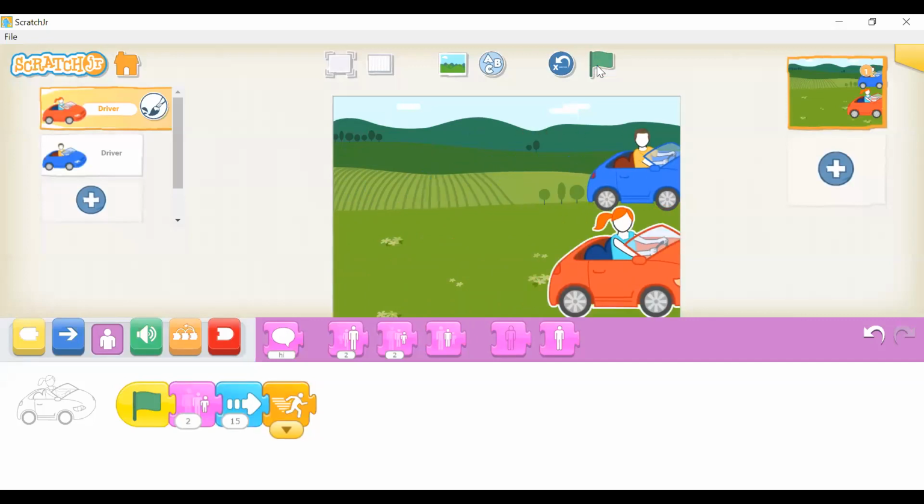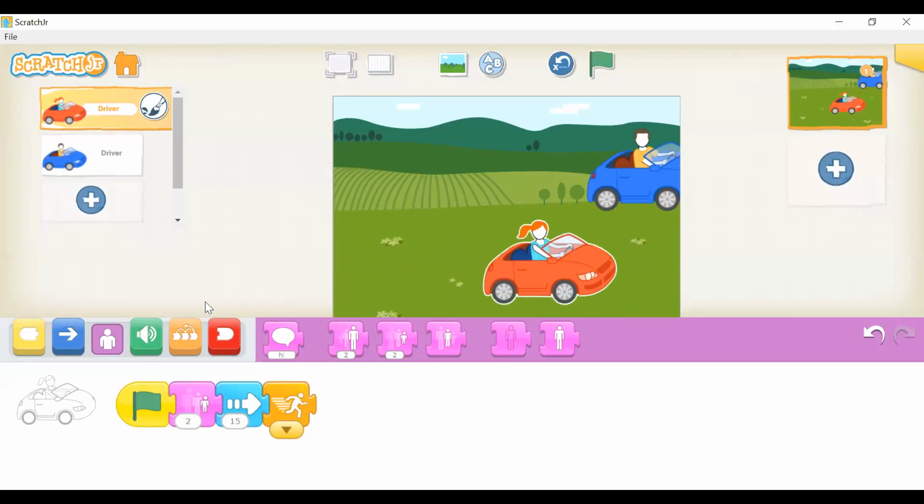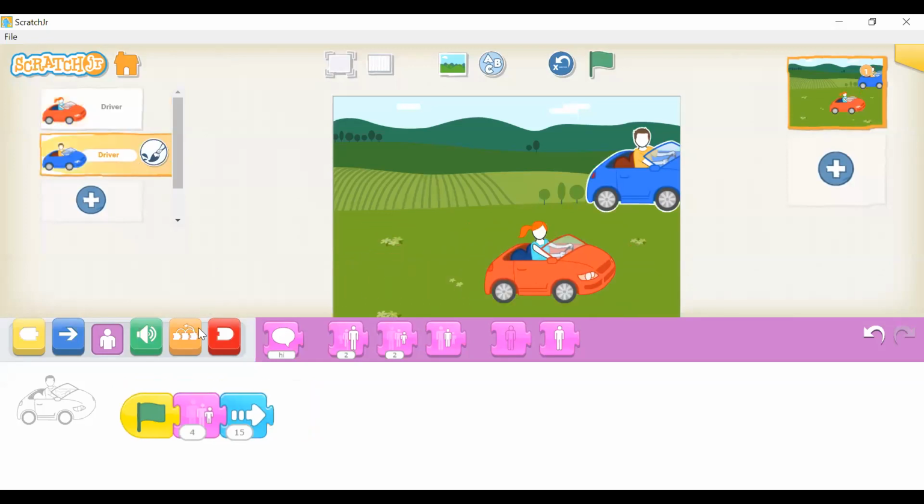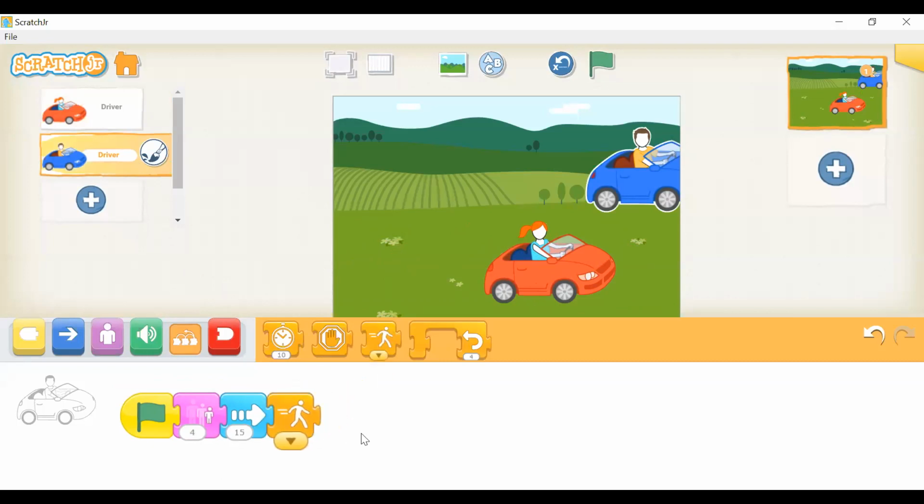Wow, the red car is going a lot faster than the blue car. That means the red car wins. And that's just because of the speed button. Let's try to give the blue car a little speed too. If you don't add the speed block, it just puts your driver at a regular speed.